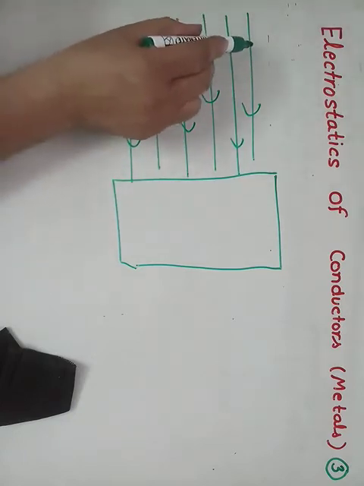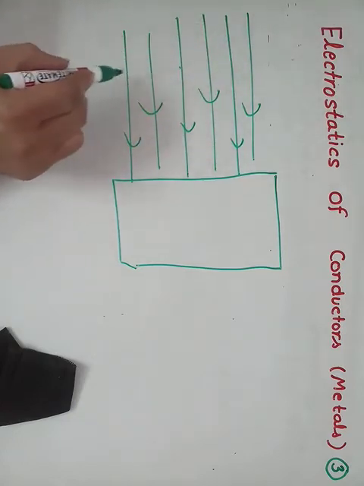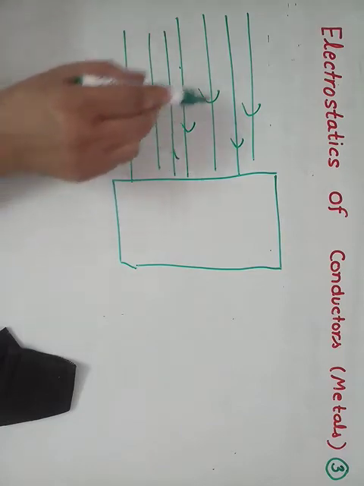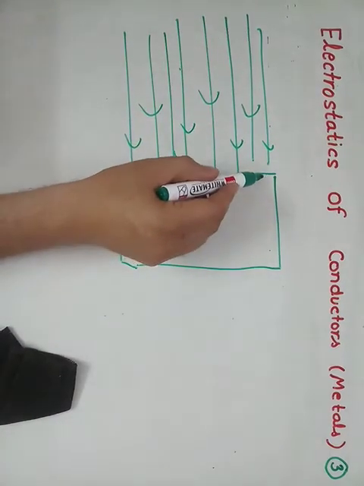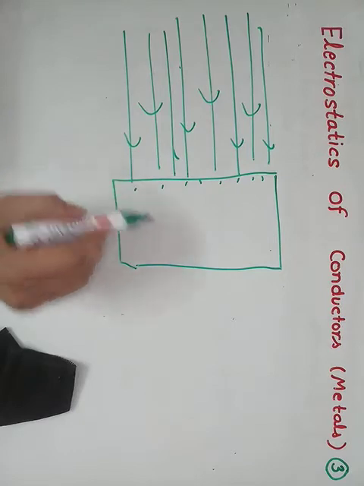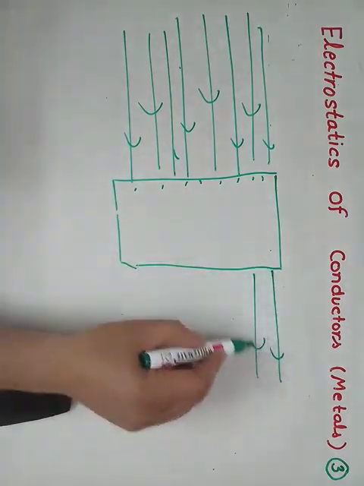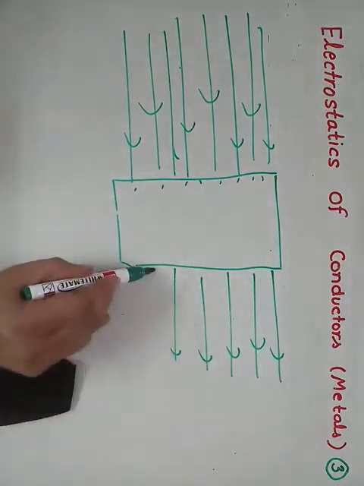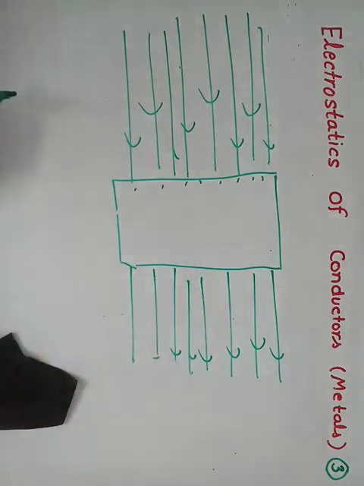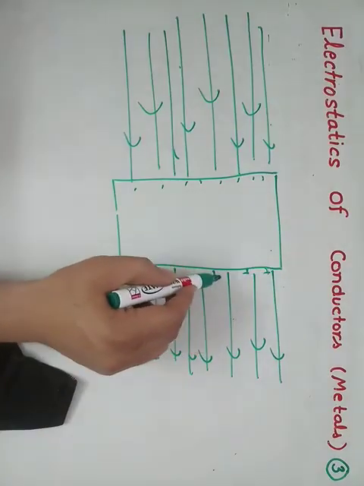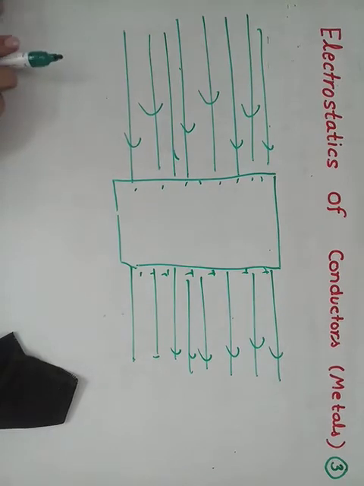You will find that the number of charges, let it be 8. An equal number of electrons appear here, and here we have 8 field lines, like this. This surface is having positive charge. This is for the conductor.